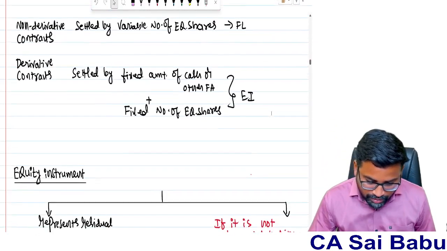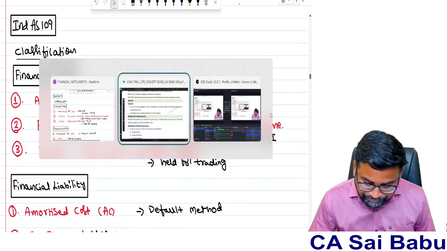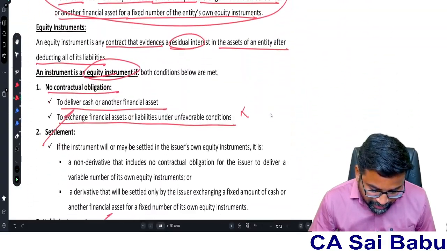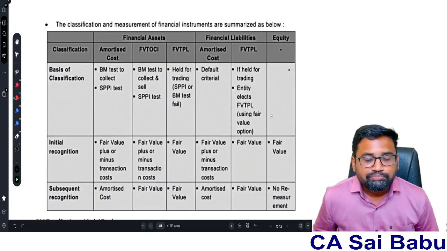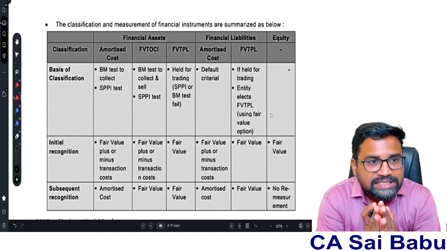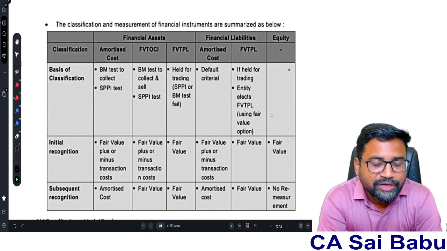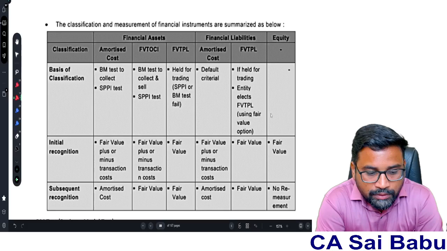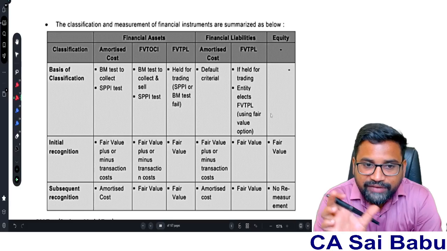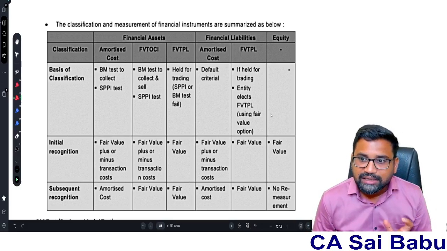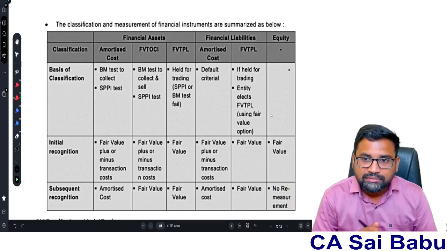Now, the second part, which is a very, very important part: Ind AS 109. Sir, what does Ind AS 109 talk about? It talks about classification and measurement of financial instruments. Basically, the accounting treatment of financial instruments. Because of a financial instrument, a financial asset is created for one party, and a financial liability or equity is created for another party.